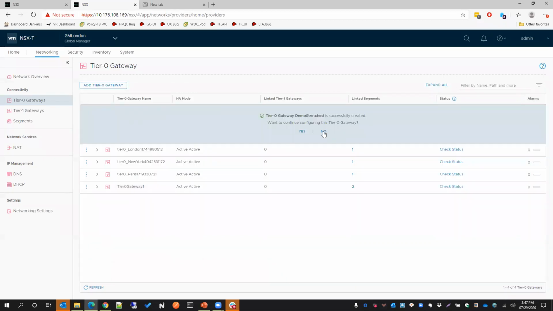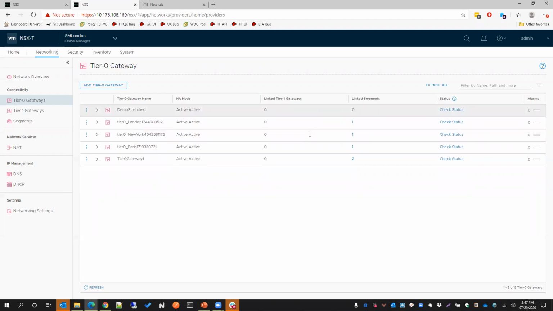This wizard asks me whether I want to configure more options for the router. I say right now no, I just want this much. I just need stretch, demo stretch. And if I see status, it's in progress. And if I refresh, yes, this configuration has gone to all the sites.